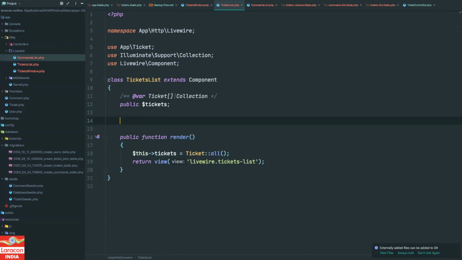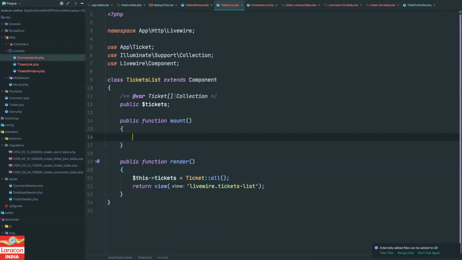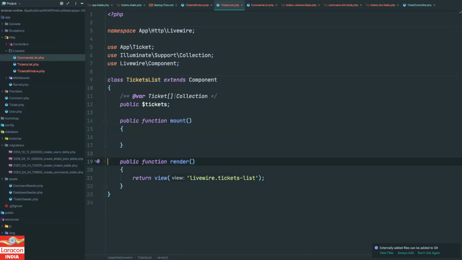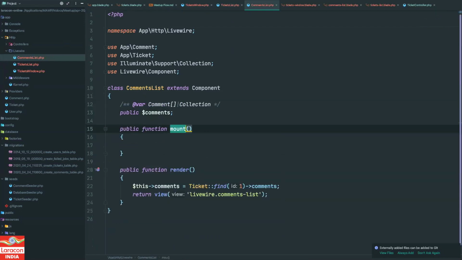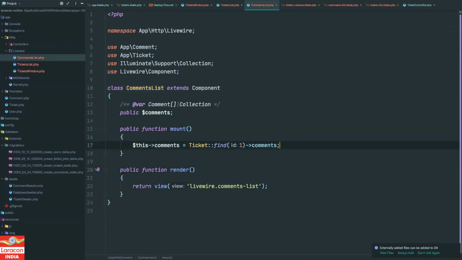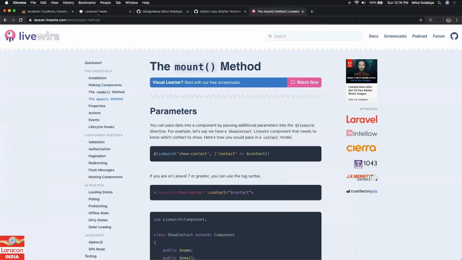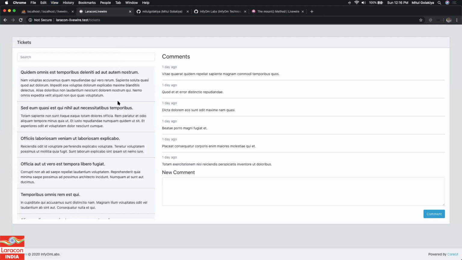So what I will do, I will create one mount method over here, and I will pass this data over there. And same for comment list. I will do this mount, and I will just copy this data over this, and it should still work. Let's try. Yep, it is good.